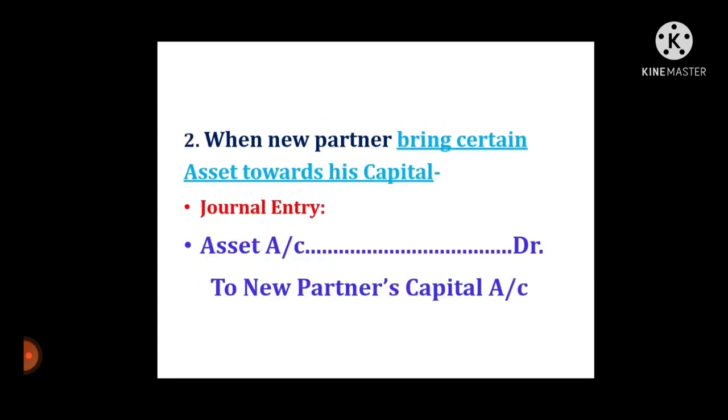Second transaction, when the new partner brings certain assets towards his capital, the entry will be passed: asset account debit to new partner's capital account credit. Asset is a real account. So assets come into the business, debit what comes in. Asset comes in business, so real account debit rule applied, and the giver is the new partner, so credit the giver, personal account rule applied. So that's why the journal entry will be passed: asset account debit to new partner's capital account credit.